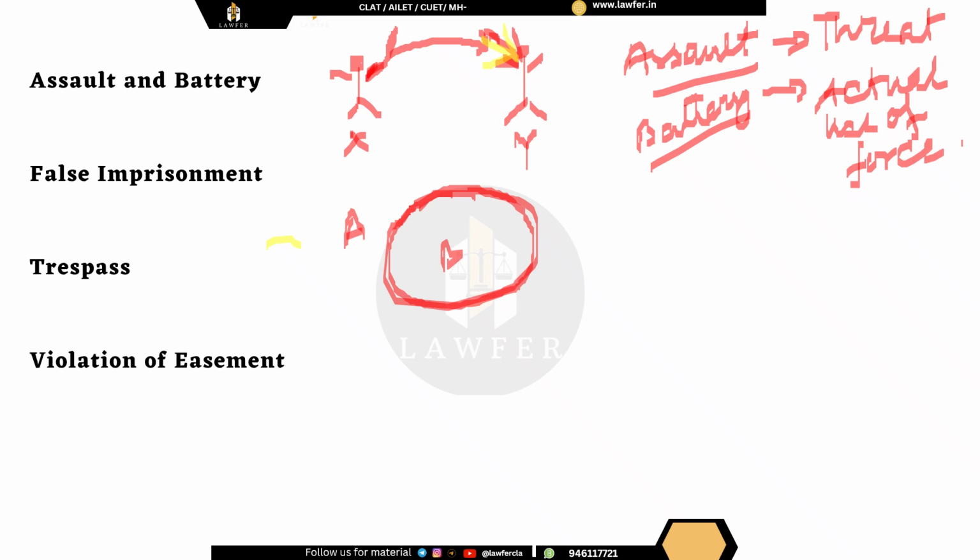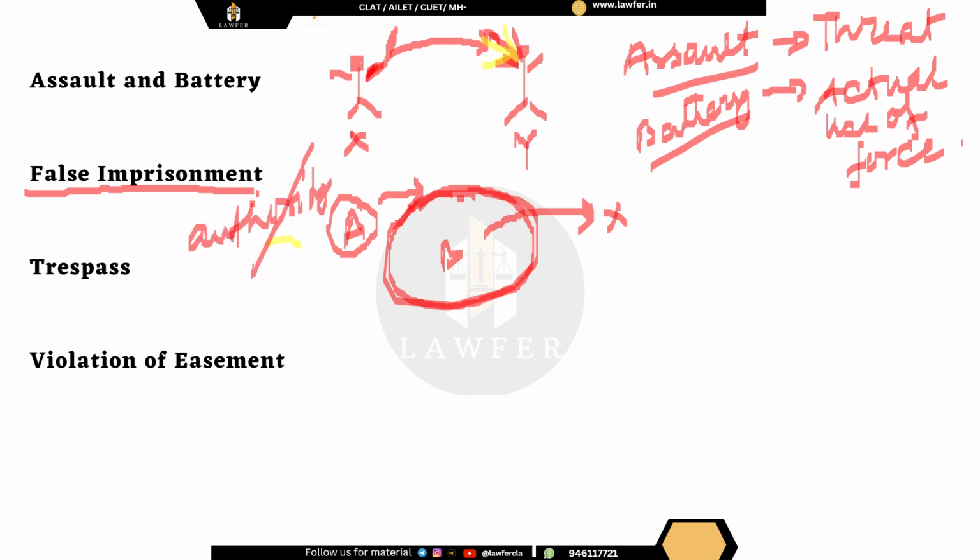But A has confined B in this place and A is not letting B come out. Now, this is known as false imprisonment. Why? It is not like it is false, but A does not have any legal authority to imprison B, because A is not a policeman.